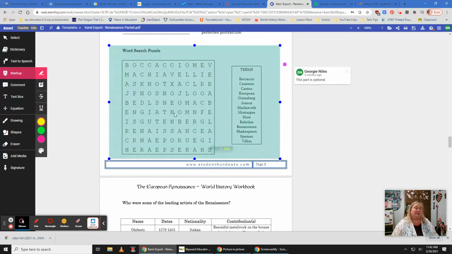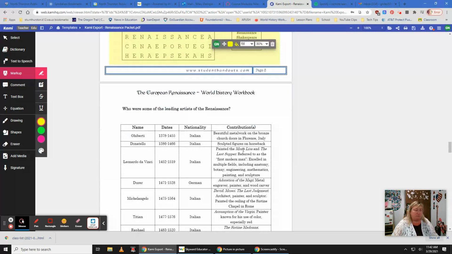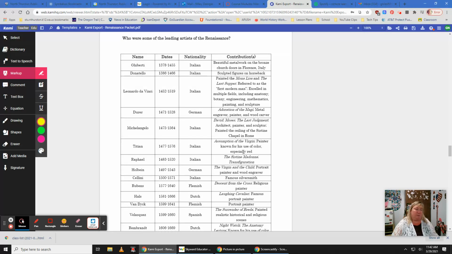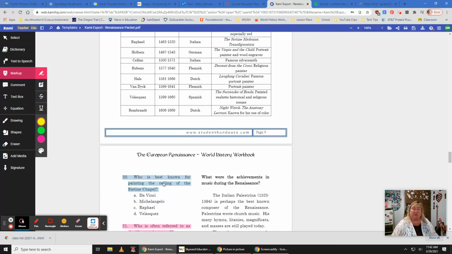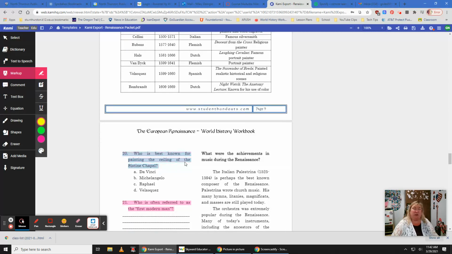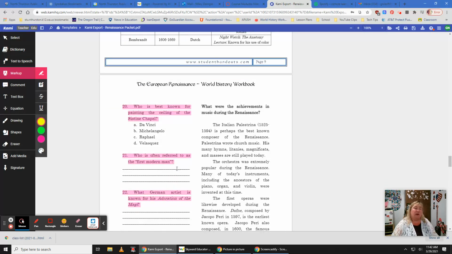Now this is a word search puzzle, and I'm not big on word searches. It's optional. If you like to do that, be my guest. And if you want to do that, what I would do is just highlight the words in there. Totally up to you. Work down here a little bit more. What were some of the leading artists of the Renaissance? Now this is a big chart that has questions. These questions are going to refer back to the chart, and you would use that to find your answers. And you can highlight those answers where you found them.